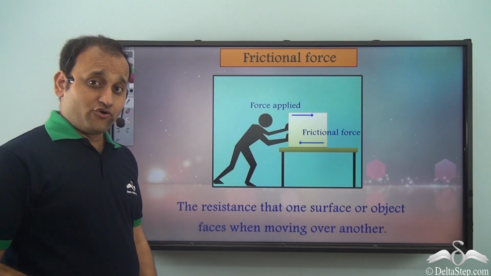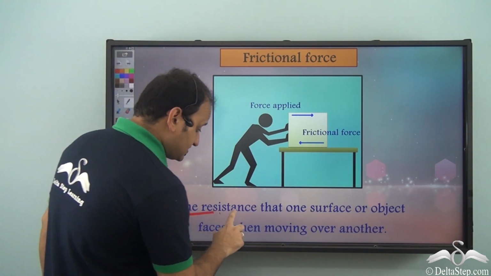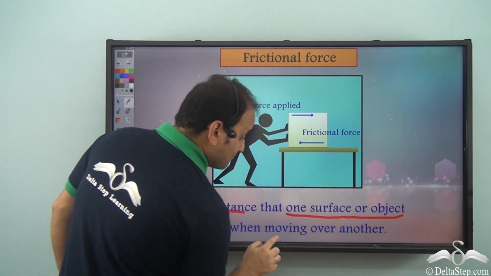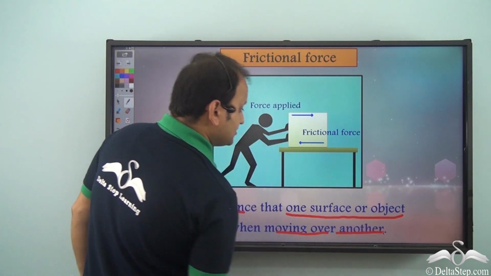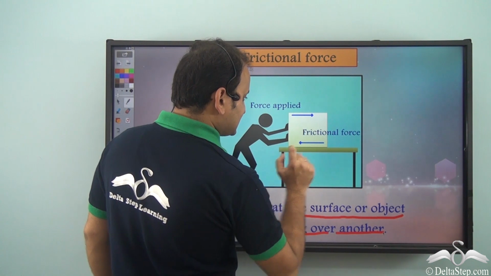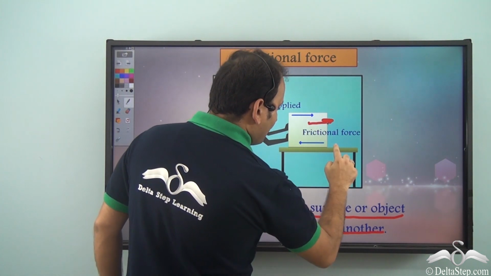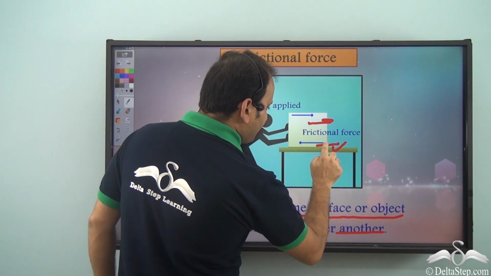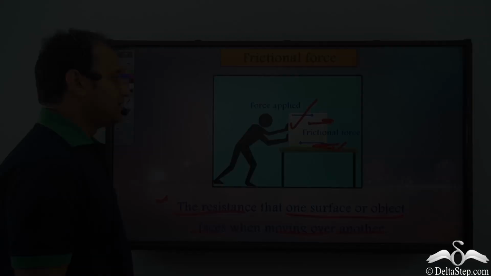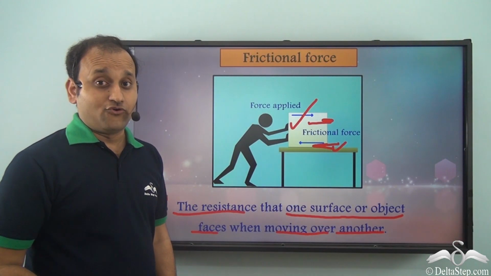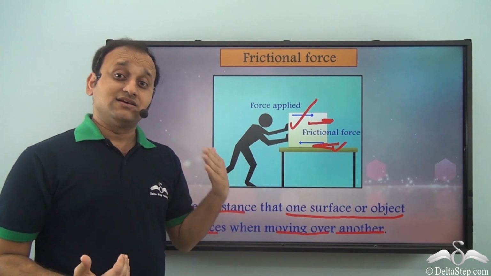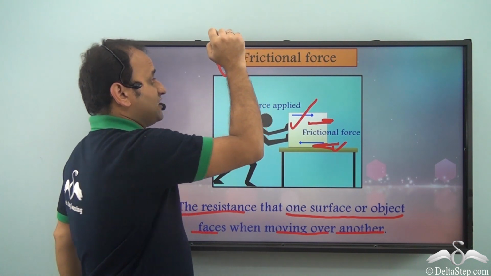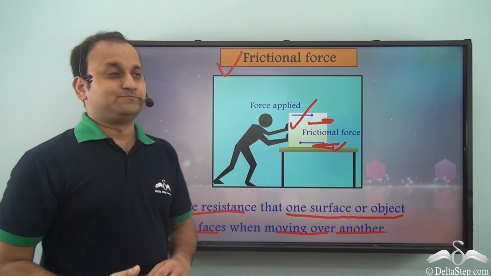So what is frictional force? Well, the resistance that one surface or object faces when moving over another. So you see, even in this case, the box is moving over this table, and so the table is applying a frictional force on the box, and this is an invisible force which any object applies on an object moving over it. So this is what we call frictional force, and it is invisible.